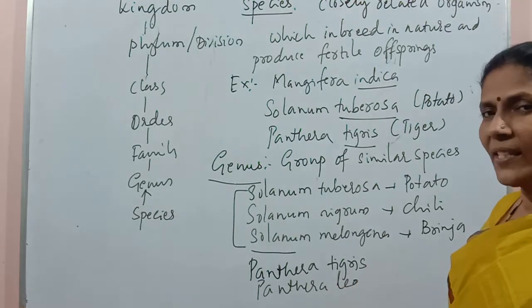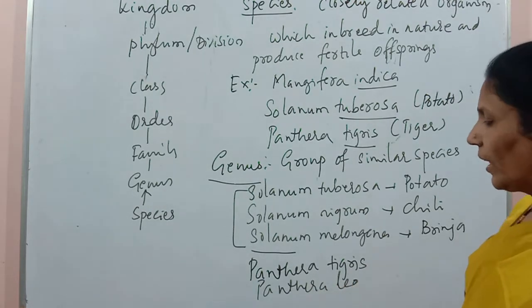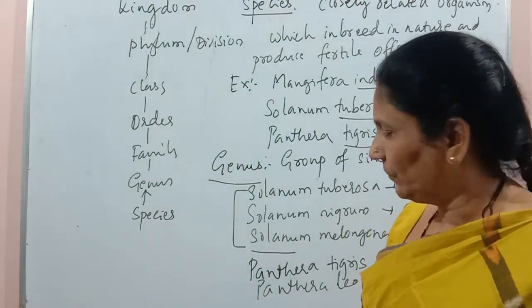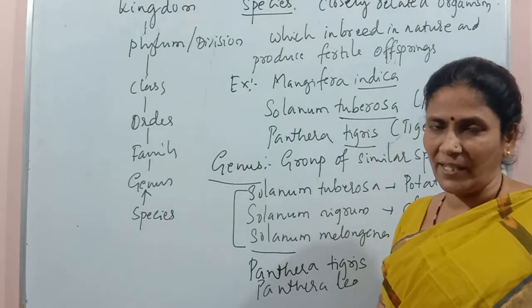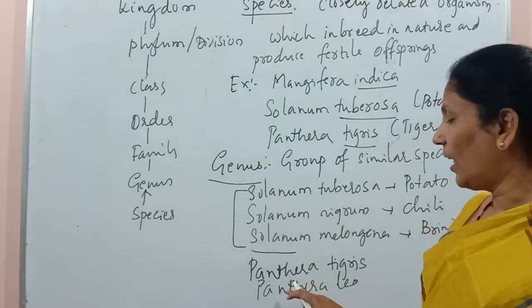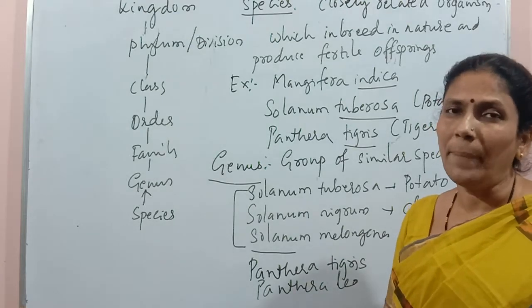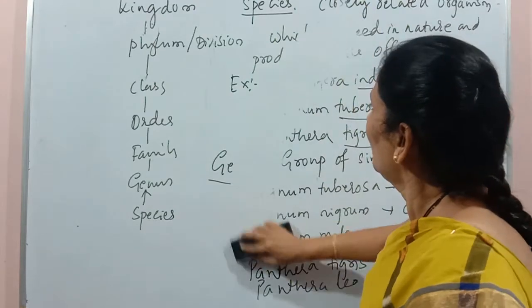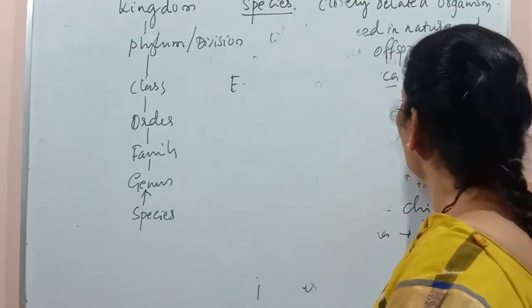Panthera leo is the scientific name of lion. In the same way, Panthera pardus is the scientific name of leopard. These three are also different species, but they are placed in one genus, and the name of the genus is Panthera. So we'll move to the next category or taxon, that is family.